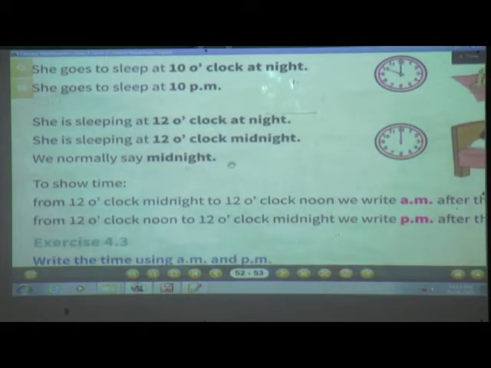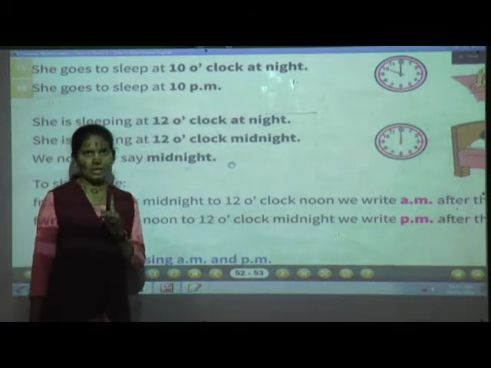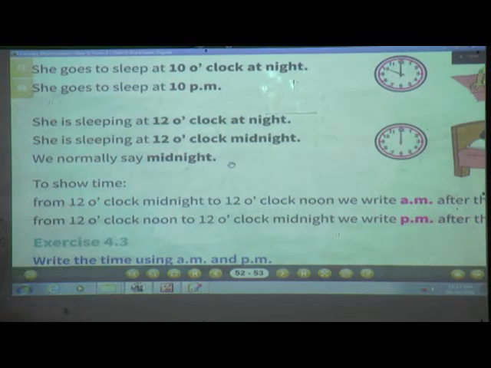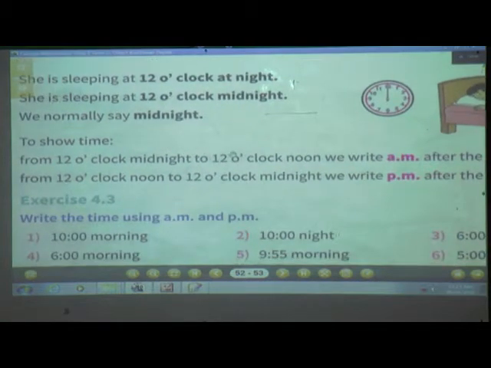Now we will see when we actually have to use AM and when we have to use PM. What does AM mean and what does PM mean? To show time, you have to read along with me. To show time from 12 o'clock midnight to 12 o'clock noon, we write AM after the time.